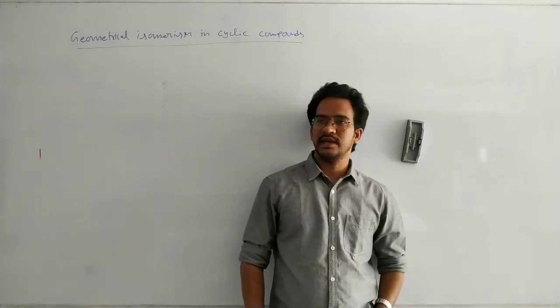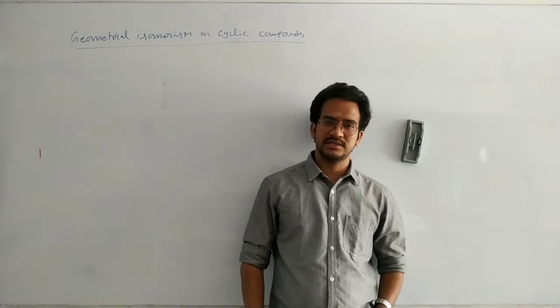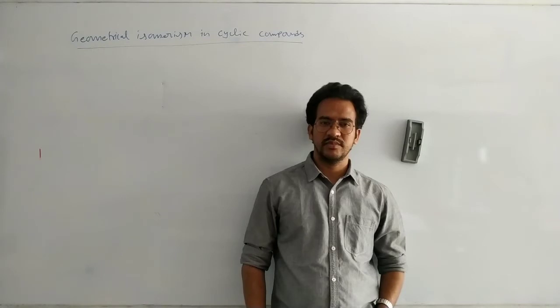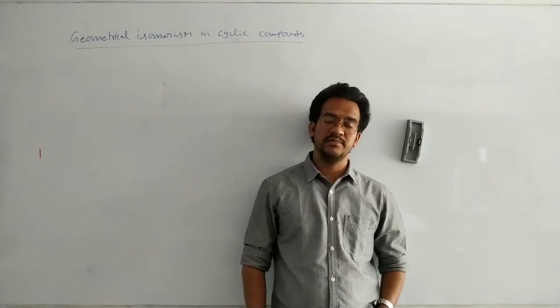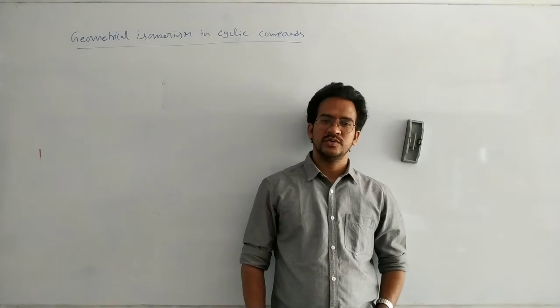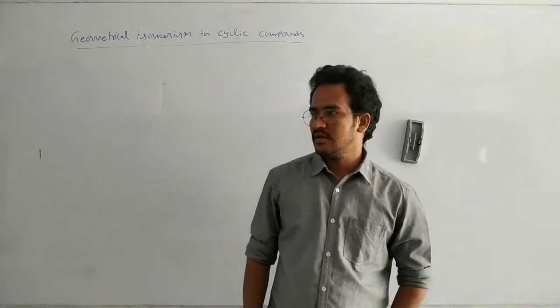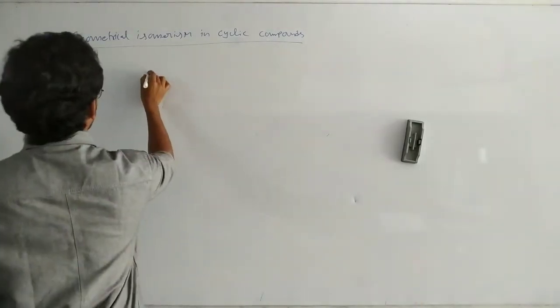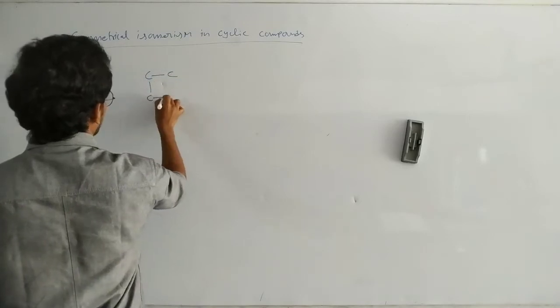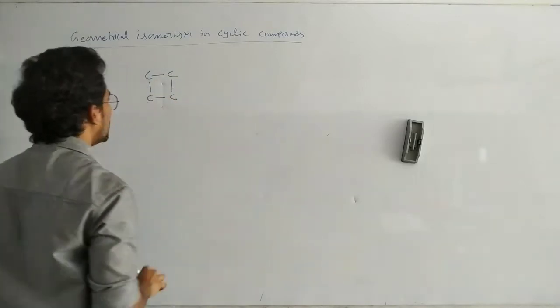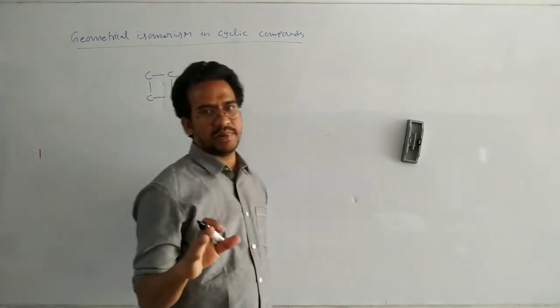Now here, cyclic alkanes, cycloalkanes, are not planar because all bonding atoms are not in the same plane. But this cyclic system is also suitable to exhibit the geometrical isomerism because all carbon atoms present in the ring are in the same plane. Suppose I am taking cyclobutane: all carbon atoms are present in the same plane.